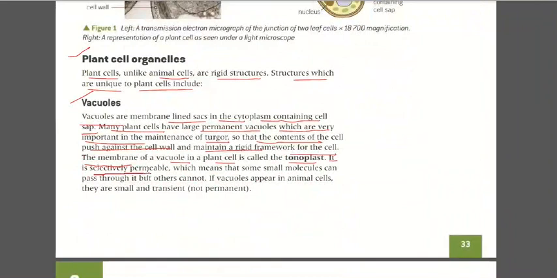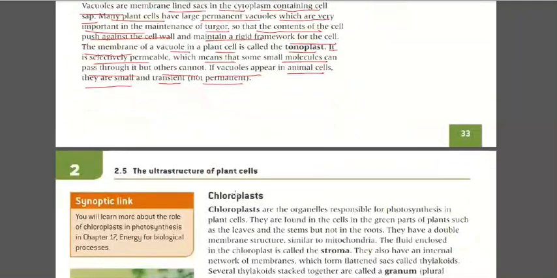It is selectively permeable. Selectively permeable means it will only allow certain things to pass through it, which means that only some kinds of molecules can pass through it, but others cannot. If vacuoles appear in animal cells, they are small and transparent, not permanent ones. There are a little bit of vacuoles in animal cells also, but they are very, very small and they are not even permanent. Clear?